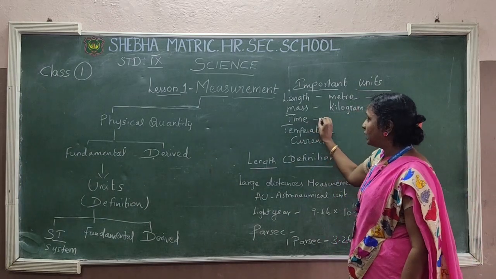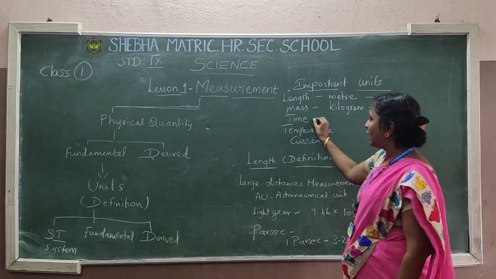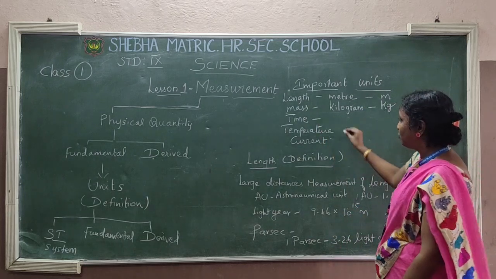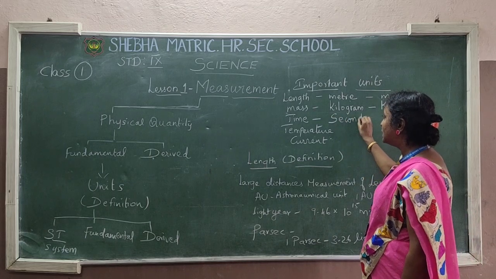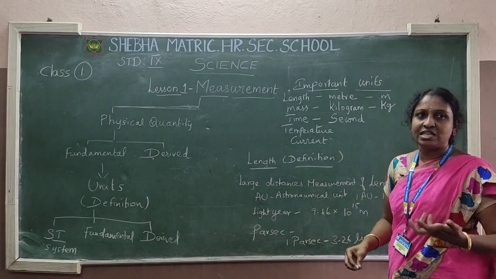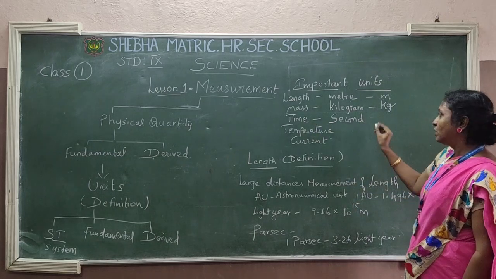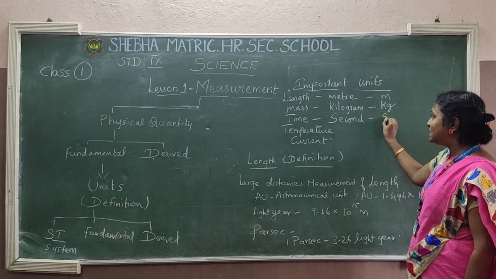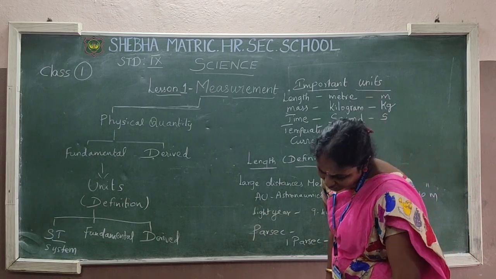Then time. Time is one important factor in all human life. You all know that time is one important factor. So what is the unit for time? Second. Every second, each and every second is important, like that we are saying, no? So second is the important unit for time. The small letter s you can use as the short form for second.